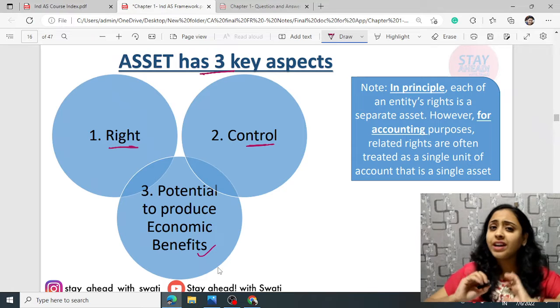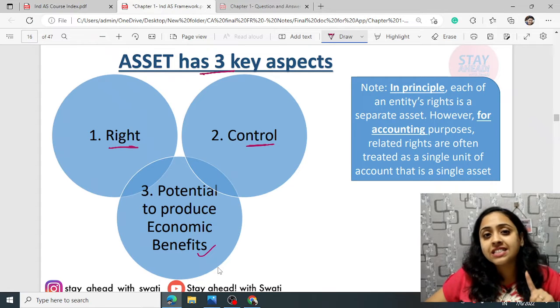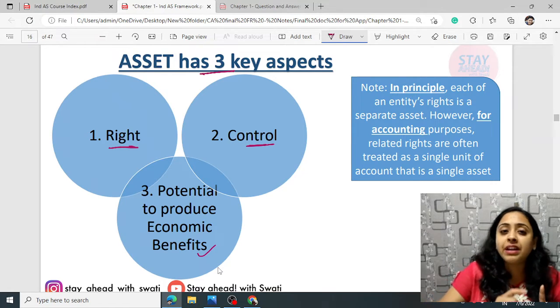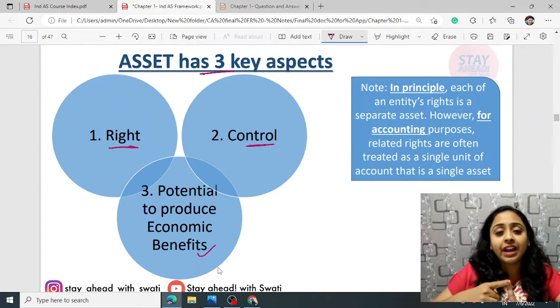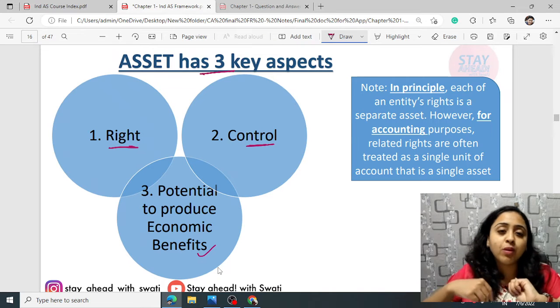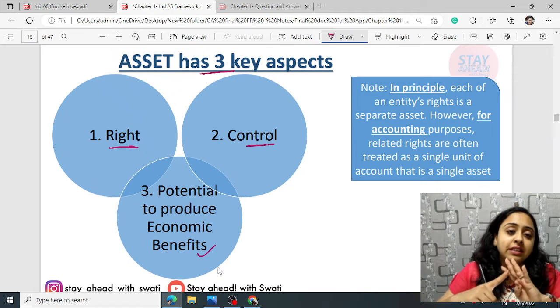Now, one important thing before we end this class: you have to record each right separately, according to the rule that every right is a separate asset. For example, if you have land, you have the right to sell it, the right to build a complex over it, the right to put it on rent, the right to put it on lease. Many of these things can be done. So there are four rights, for example, on the land. According to the principle, each and every right is a separate asset.